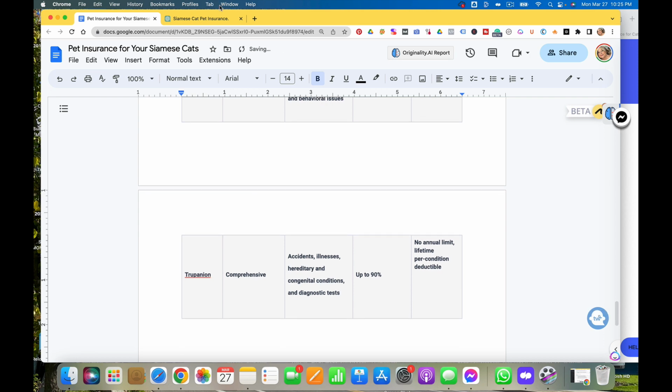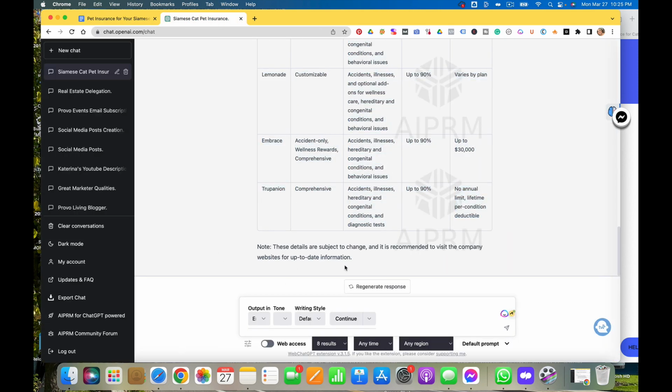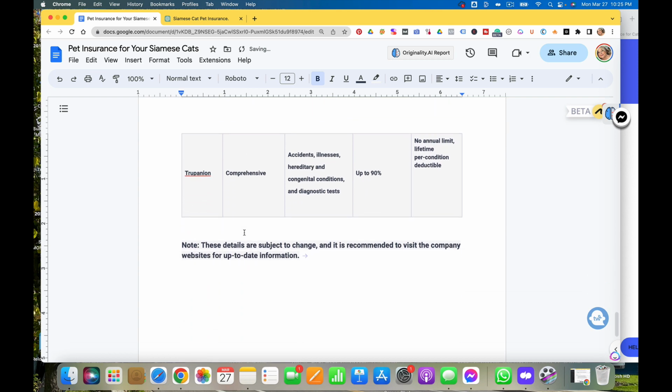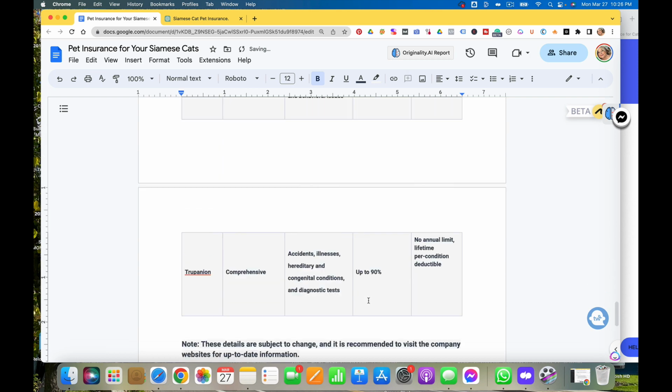So let me put the last thing. This is very important. We always want to do the disclaimers on anything that has to do with money and pricing and stuff like that. So that's super, super cool.